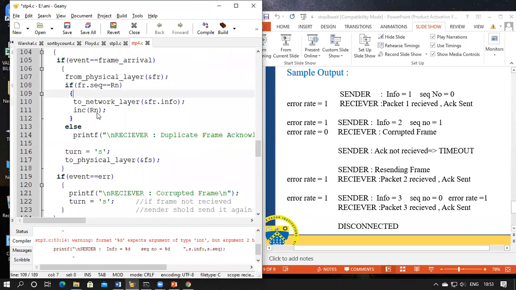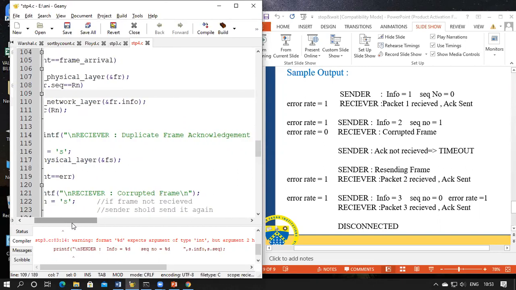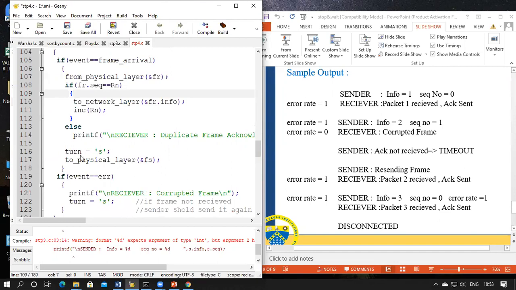We'll increment the sequence number. If it is the same sequence number, that means it is the expected frame. If it's not the same sequence number, then it's a duplicate frame. We'll display a message, and then we'll change the turn to S flag, and then send it back.